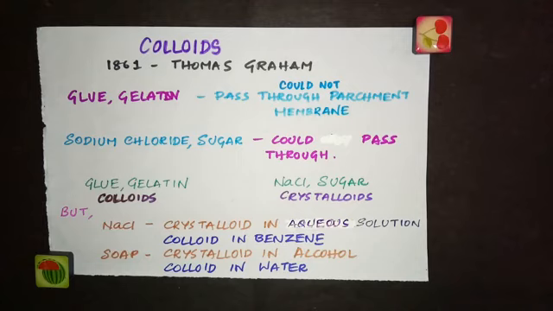So a further investigation was made to know the difference between colloids and crystalloids. It was found that the nature of the substance, whether it is a colloid or a crystalloid, depends upon the particle size. When the size of the solute particles lies between 1 to 1000 nanometer, it behaves like a colloid.